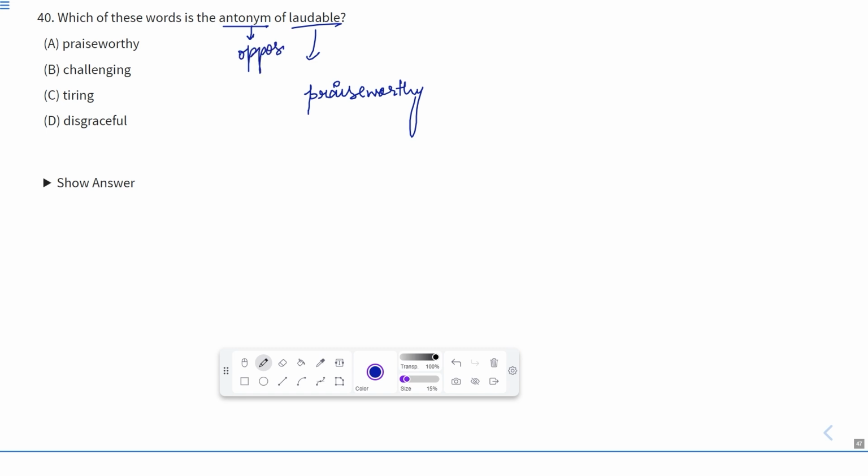Now let us see the antonym or the opposite of the word praiseworthy. Of course, praiseworthy cannot be the answer. Praiseworthy means which deserves praise, or good compliments. Challenging means which is full of challenge. Tiring means which can make a person tired. Disgraceful means disrespected. So according to this, disgraceful is the correct answer. So D is the correct answer, that is disgraceful.